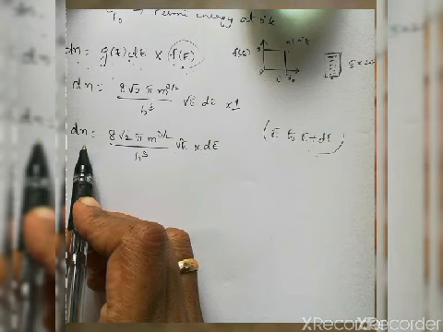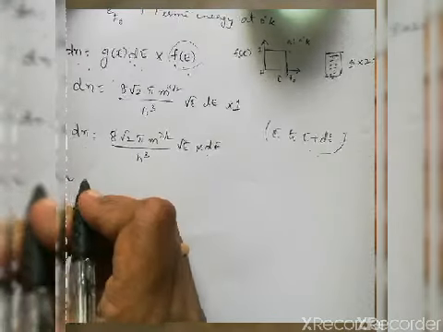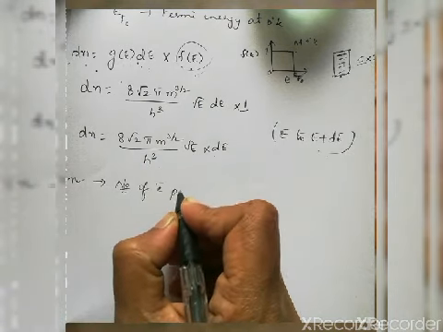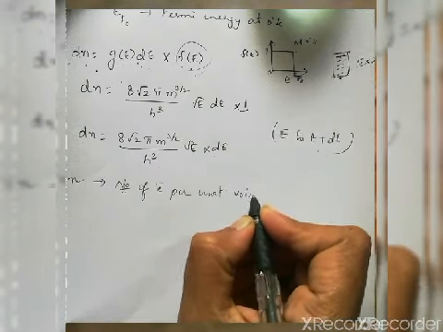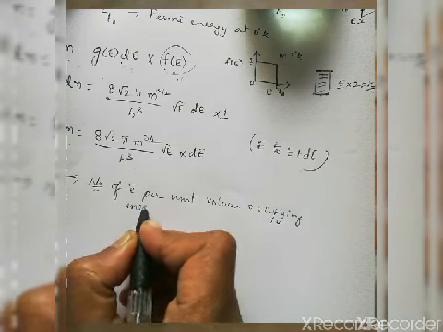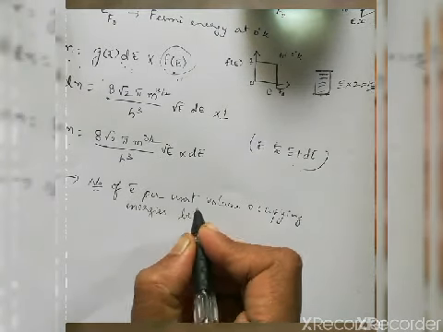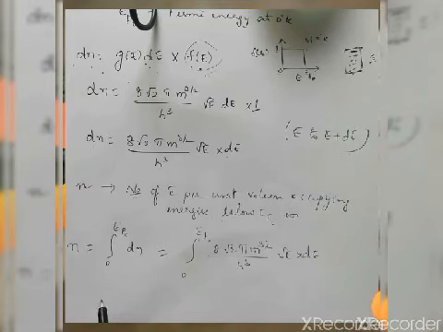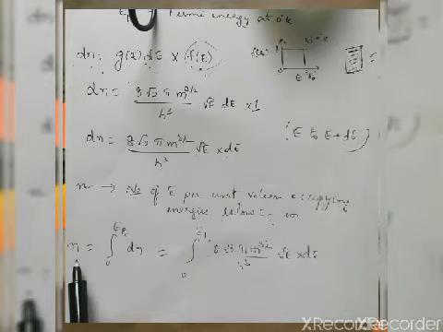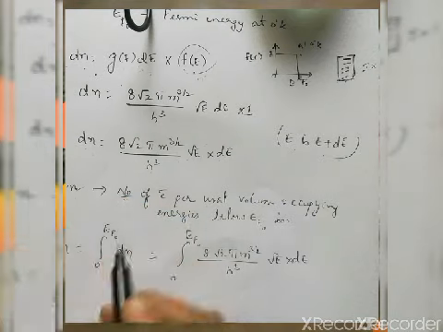Now if I want to obtain the expression for concentration of electrons N, or you can say the number of electrons per unit volume occupying energies below EF naught, I write N, that is the concentration of electrons occupying the energies in between 0 to EF naught, by integrating this within the limits 0 to EF naught.